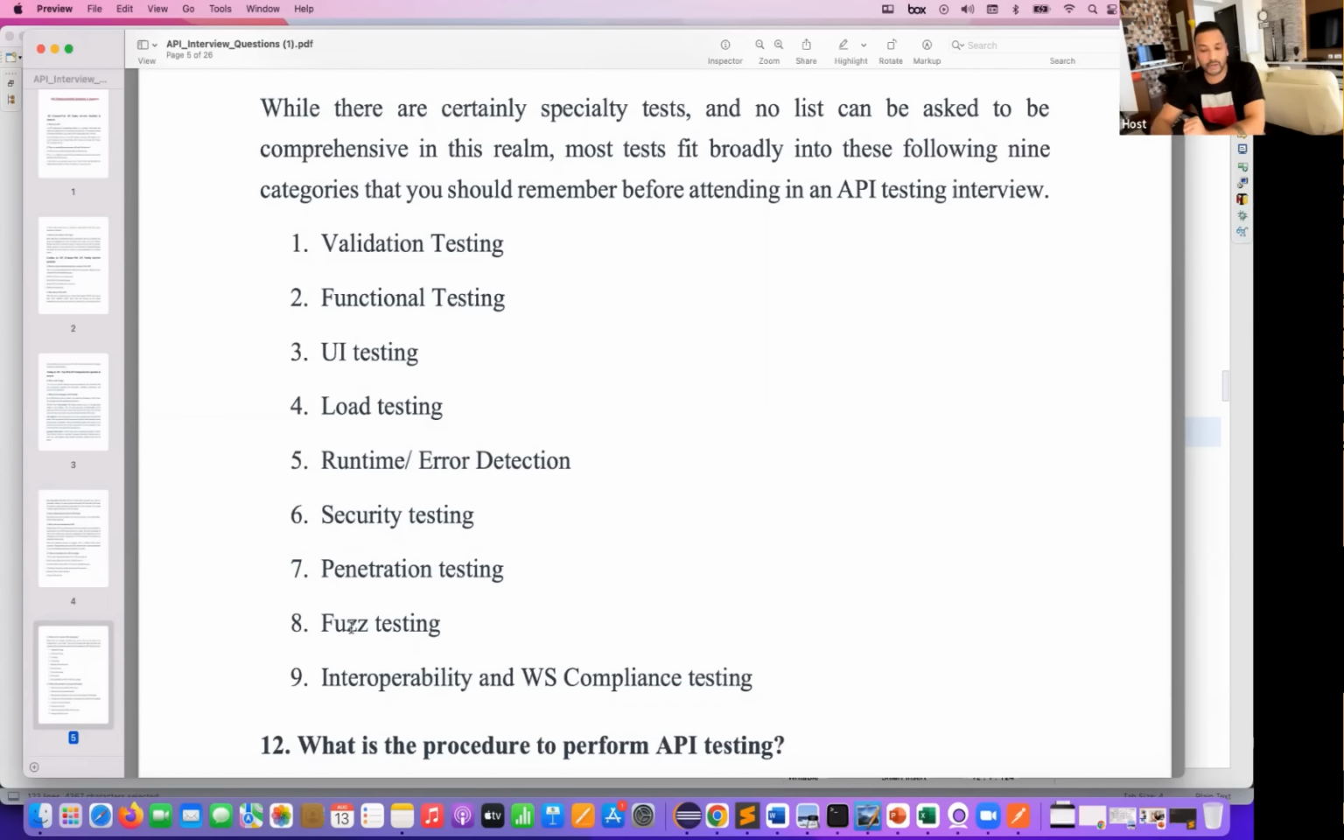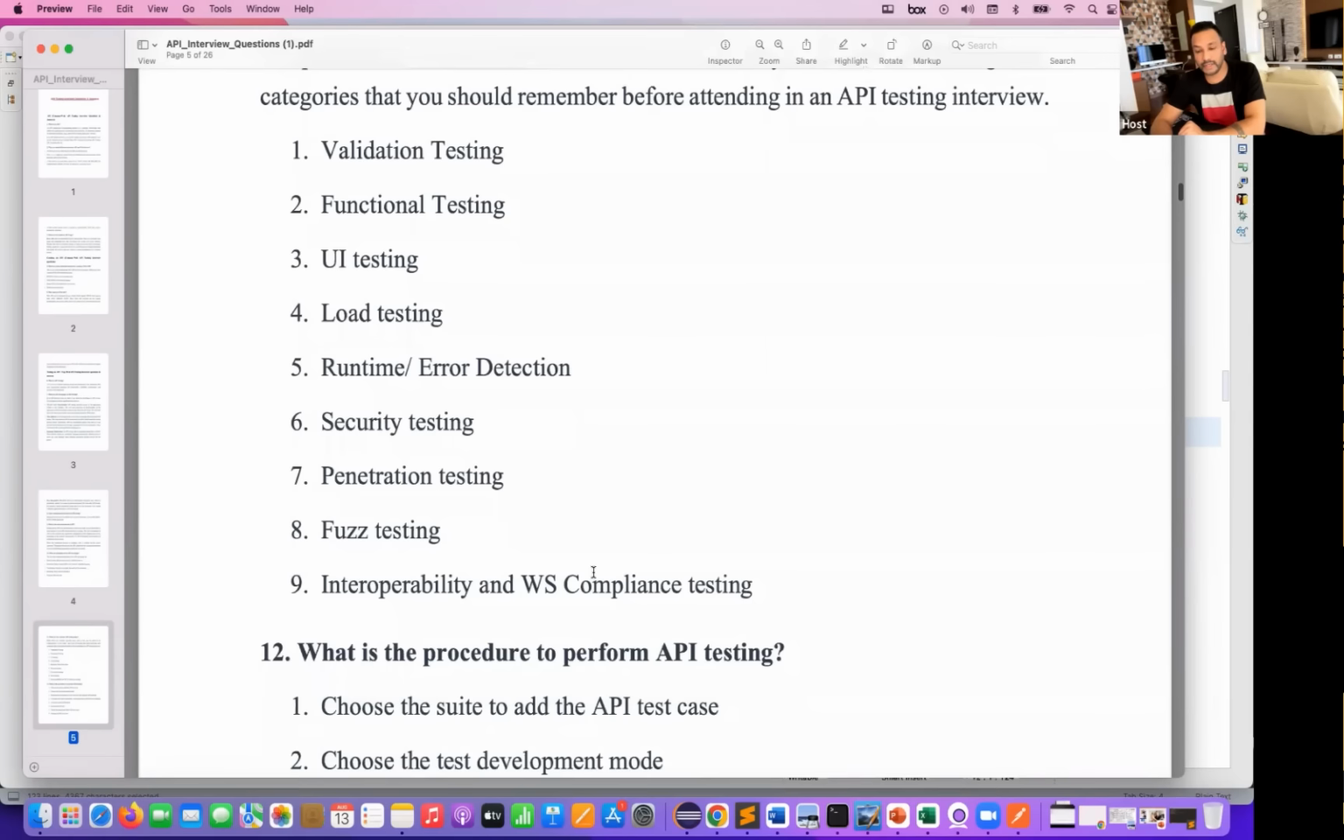First testing, we will talk about later on. It's not that important. You can ignore that. And interoperability and the web service or WS compliance testing: is this really following all the compliances or not? And from a compatibility testing point of view also, we can check some things over here. But these top 7 points are very, very important from an API testing point of view. Remember this. Then let's go to the next question.